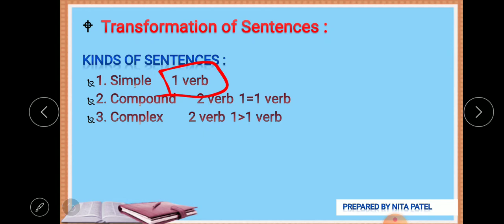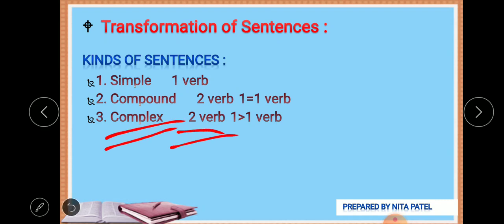A compound sentence has two verbs. A complex sentence also has two verbs or more than two verbs.